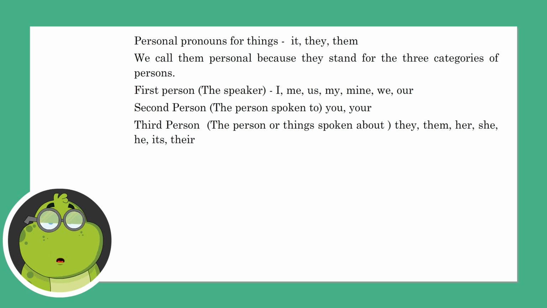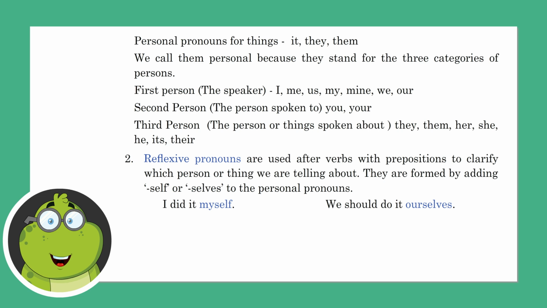First person, the speaker: I, me, us, my, mine, we, our. Second person, the person spoken to: you, your. Third person, the person or thing spoken about: they, them, her, she, he, its, their. Reflexive pronouns are used after verbs with prepositions to clarify which person or thing we are telling about. They are formed by adding self or selves to the personal pronouns. I did it myself. We should do it ourselves.